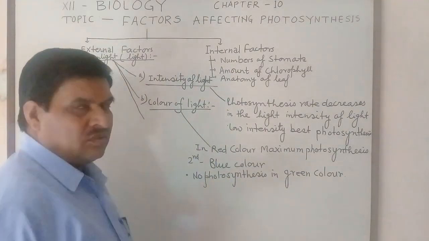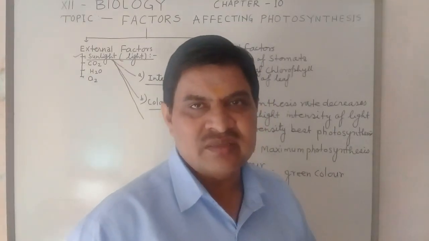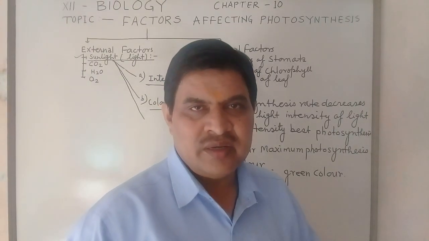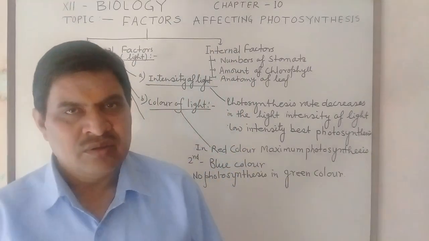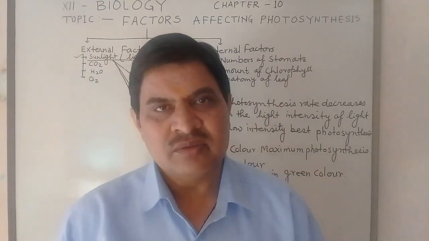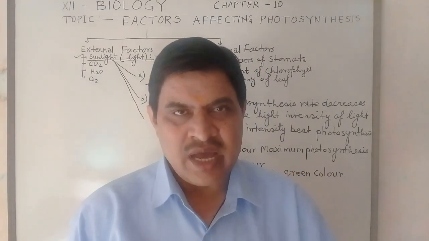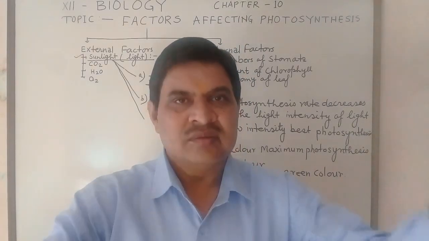Why does photosynthesis not occur in the green color? This is the question. Because the plant absorbs light and reflects it back.